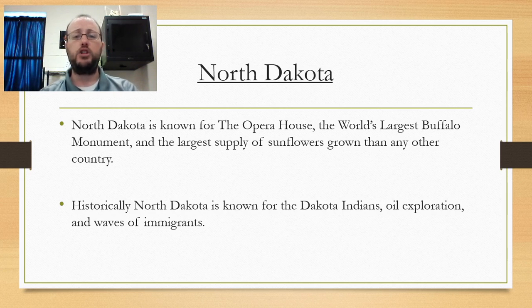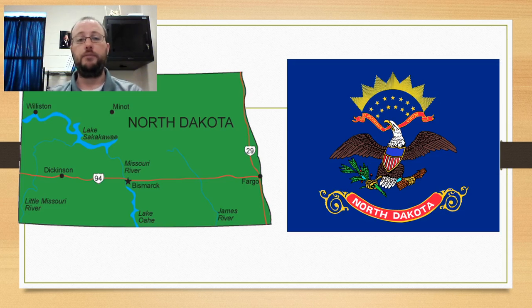And if you remember when we talked about in Chapter 4 languages, that the secondary language spoken in North Dakota is German, because there was a lot of German immigrants that moved to North Dakota to farm with the development of the John Deere plow. As they came over, they wanted to go to something they knew, and so they went places like North Dakota to learn how to farm. And so that's the reason why there's a large German population in North Dakota. There is the state flag and the map of North Dakota.